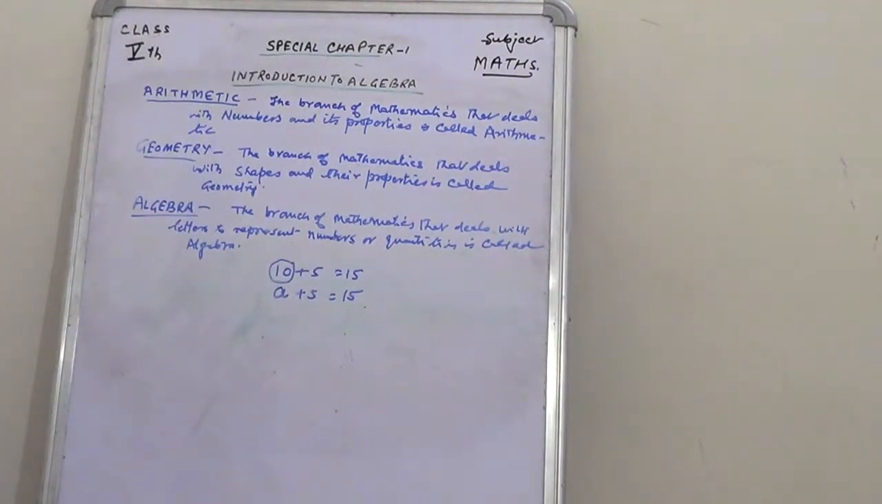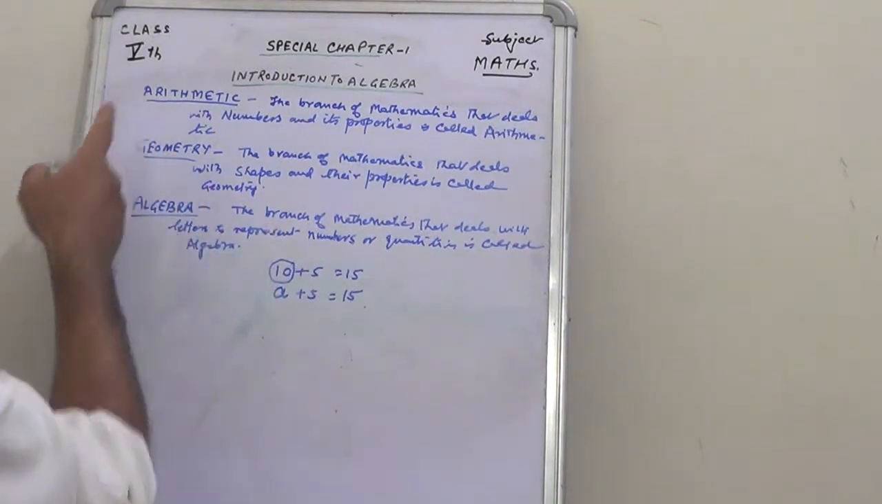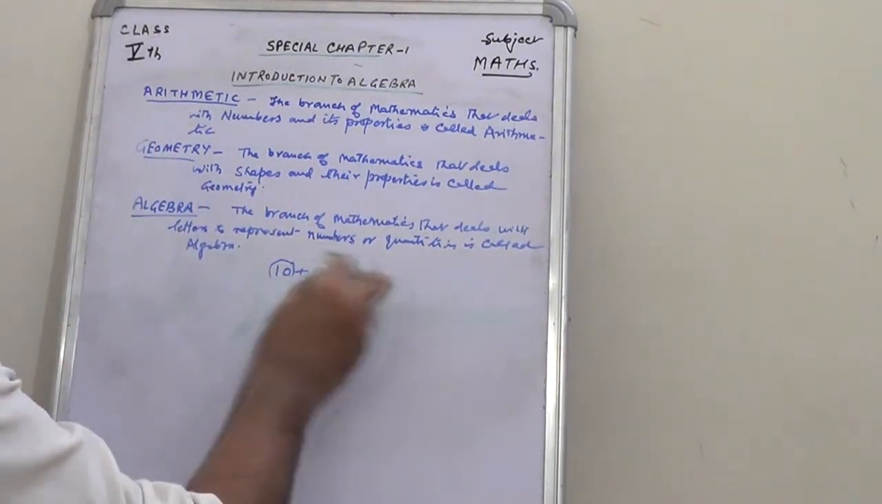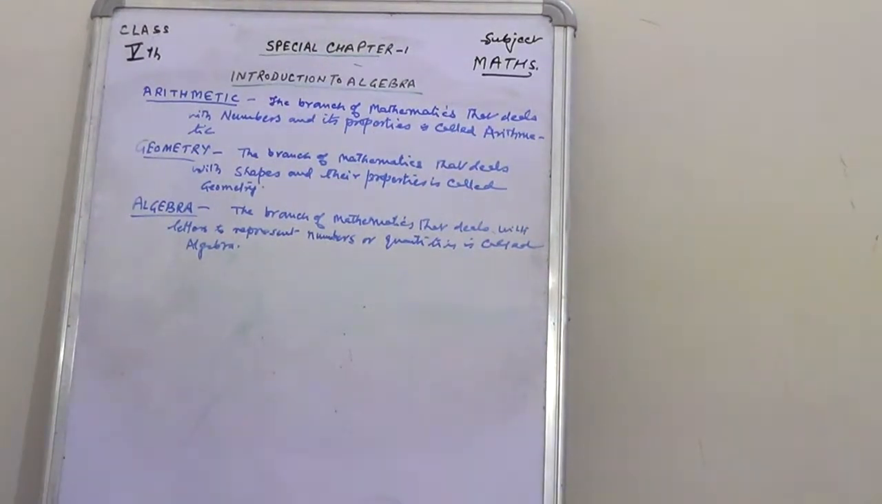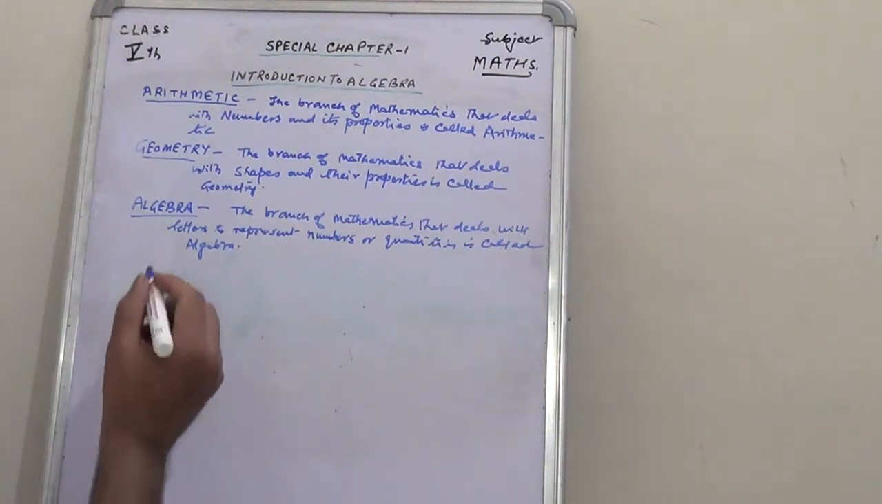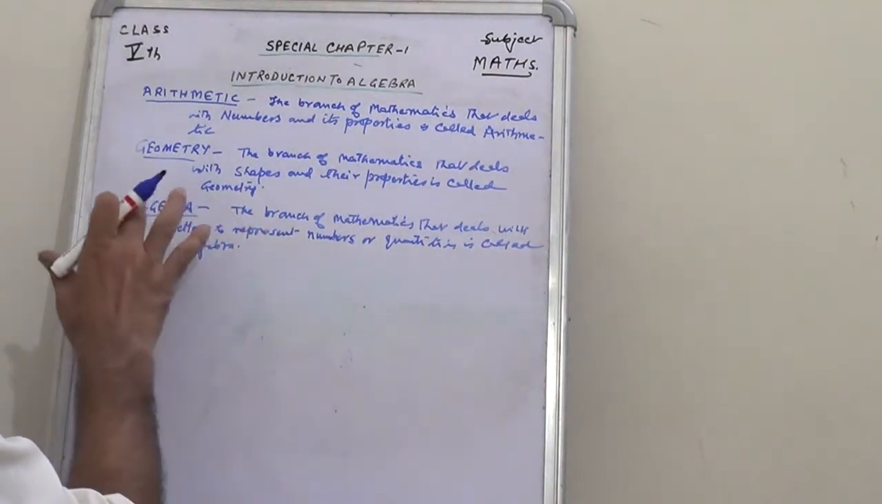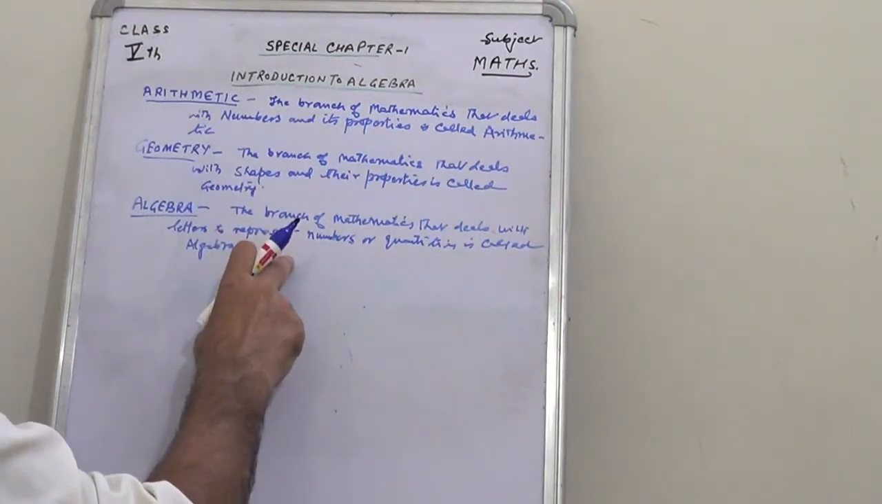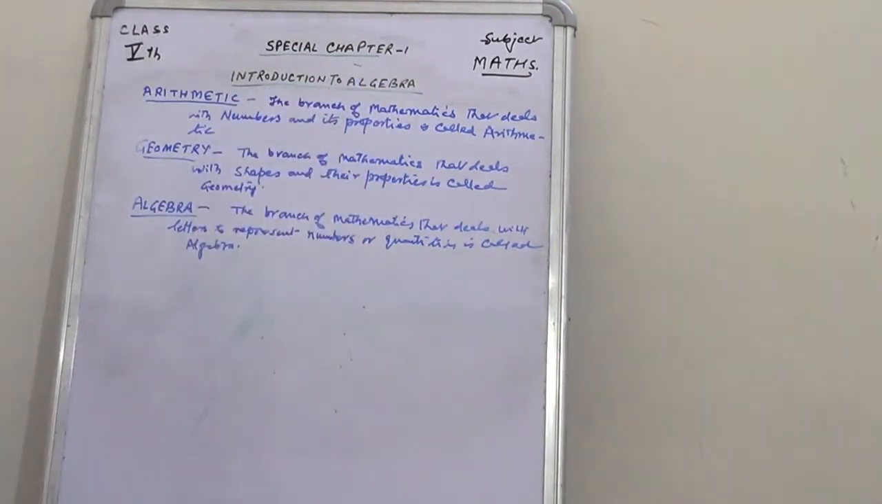So children, now you can understand better the difference between arithmetic and algebra. Now instead of numbers, we will use letters, and that will give you the introduction of algebra.